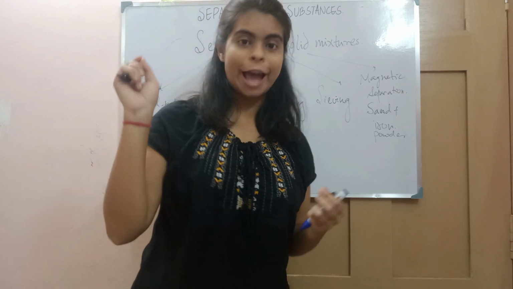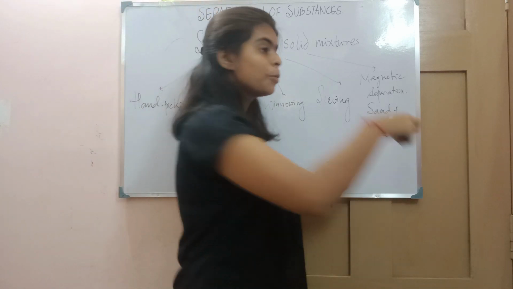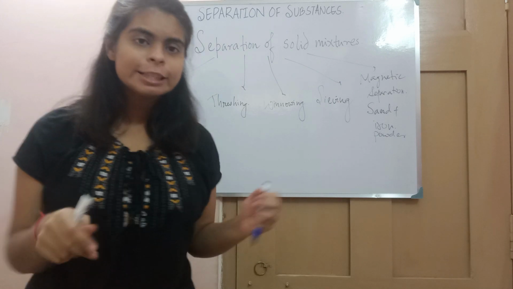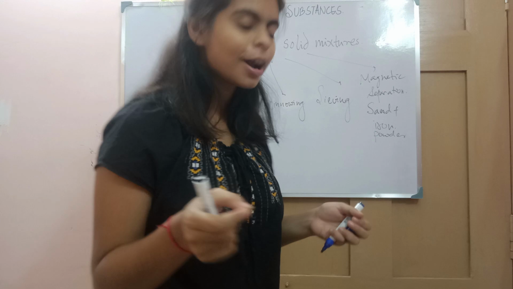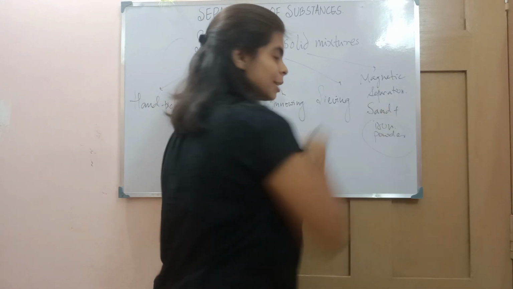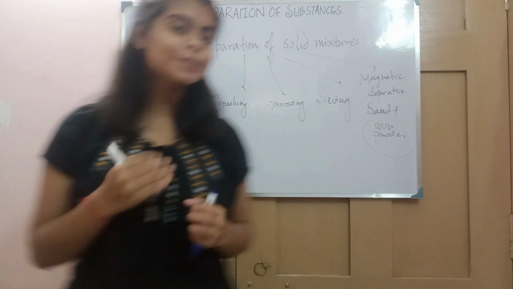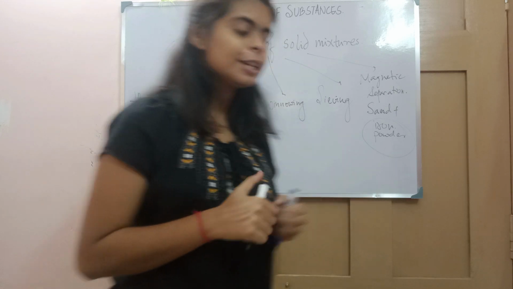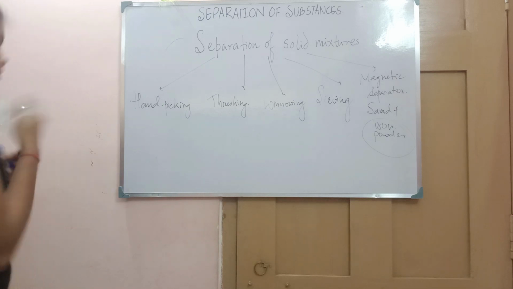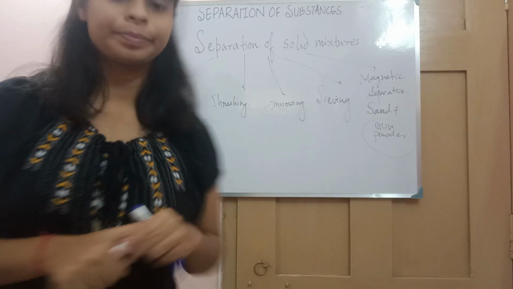We will just take a magnet and put it over the mixture, and you will see that the iron particles, the iron powder, are getting attracted. In this way we can separate sand plus iron. Let's discuss these separations in detail.